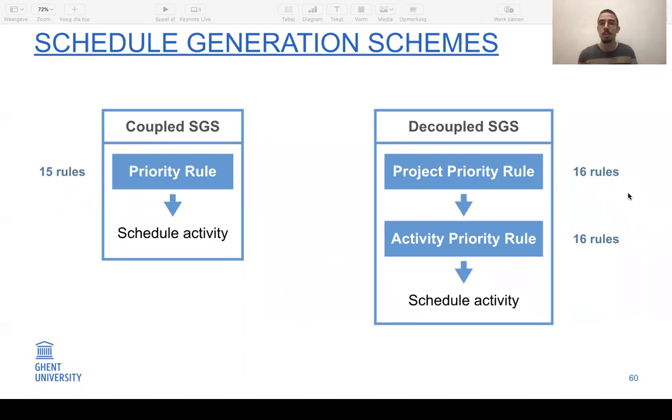We propose a new scheme, namely the decoupled schedule generation scheme, in which first a project is selected using a project priority rule, and then in a second step, an activity from this specific project is selected. In our experiments, we will test 15 existing rules for the coupled scheme, and we also propose 16 project rules and 16 activity rules for the decoupled scheme.